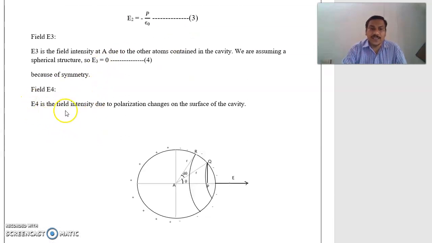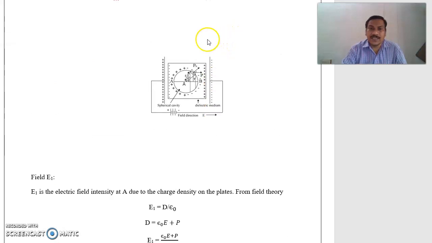Next, E4. E4 is the field intensity due to polarization charges on the surfaces of the cavity. On the surfaces of the cavity, charges are induced. On the left side of the dielectric material surface, negative charges are induced, so near to that, opposite charges, positive charges, are induced on half of the surface of the spherical cavity.